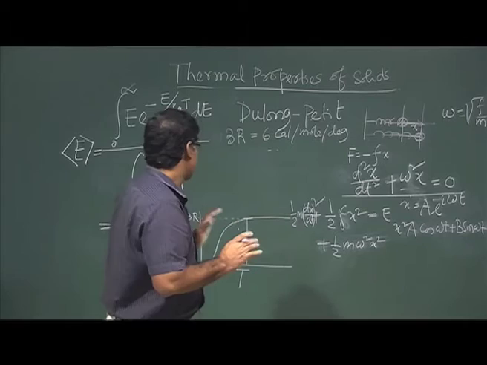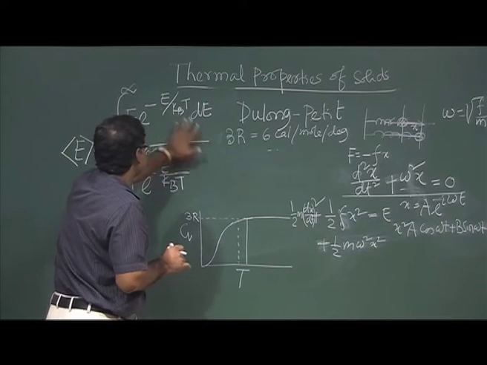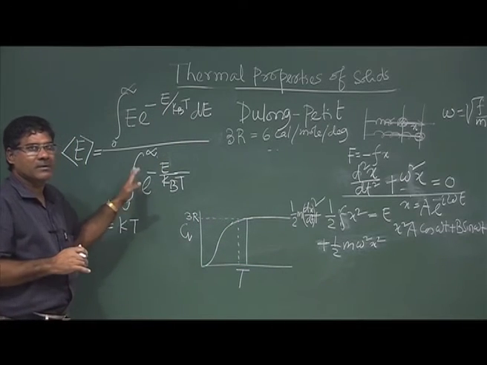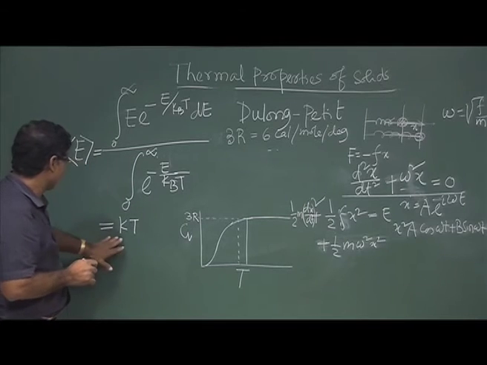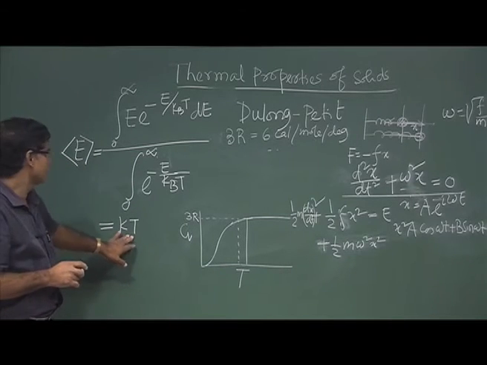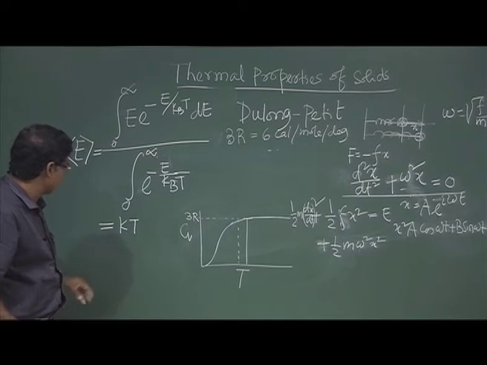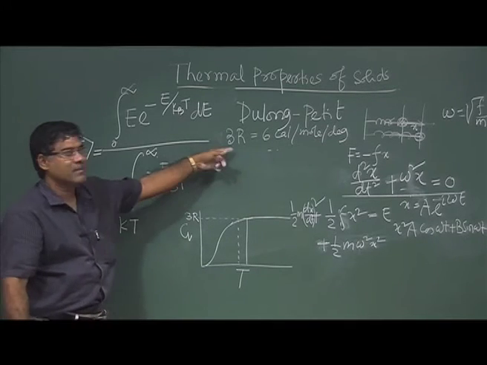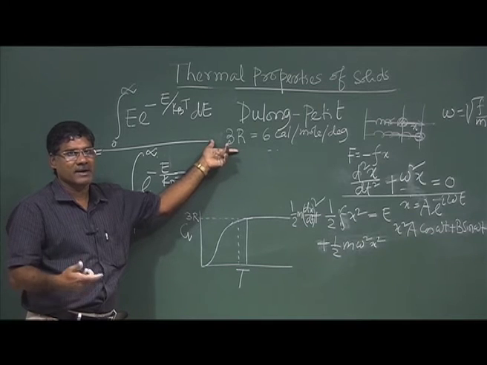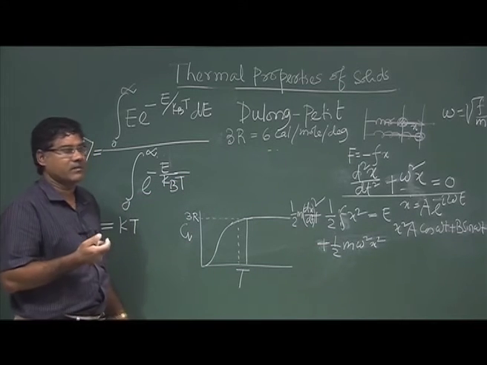So for average energy, here n number of particles we have considered. If you do the integration, you will get kT. Now I have n number of particles, each particle has 3 degrees of freedom.